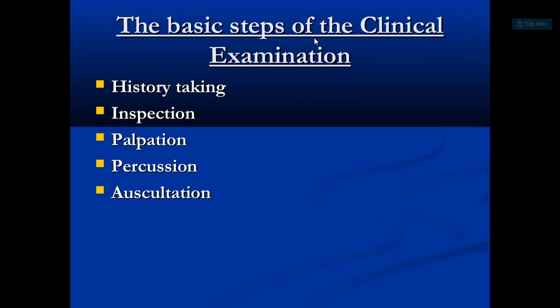So students, today's practical class, we will discuss the basic steps of clinical examination of respiratory system. So here are some points which are very important in examination of respiratory system. So first important point is history taking, then inspection, palpation, percussion, and auscultation. So let's start.